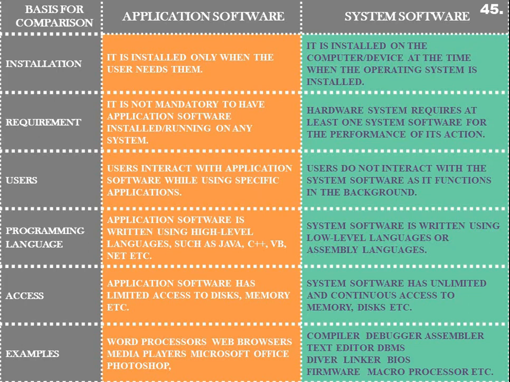All the input and output devices at least require your operating system, because without your operating system your computer cannot operate, or it cannot even get switched on. With application software, users interact with it while using specific applications, while users do not interact with the system software as it functions in the background.